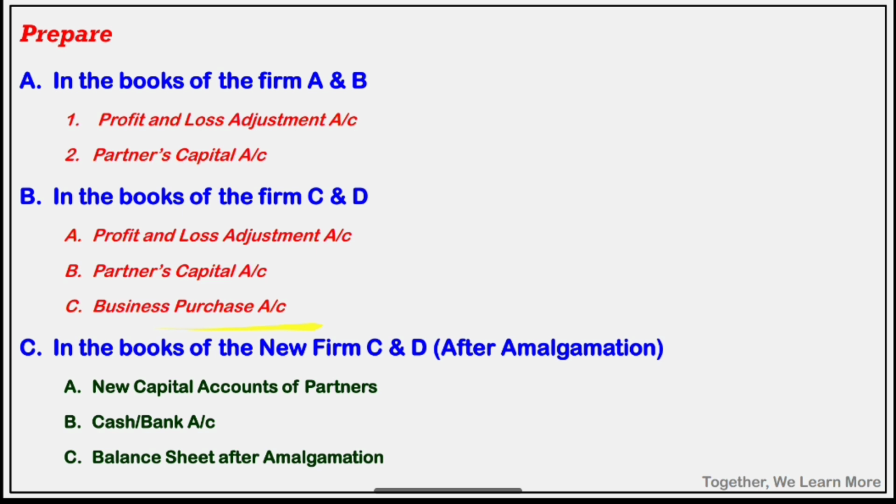And in the books of new firm, that is CD, after amalgamation, new capital accounts of partners, cash and bank account in the books of new firm, and balance sheet after the amalgamation, or we can say balance sheet after absorption of AB firm. Clear? So this is a little bit different example. જે આપણે આગળ બધા એક્ઝામ્પલ કર્યા છે એના કરતાં થોડોક અલગ છે.